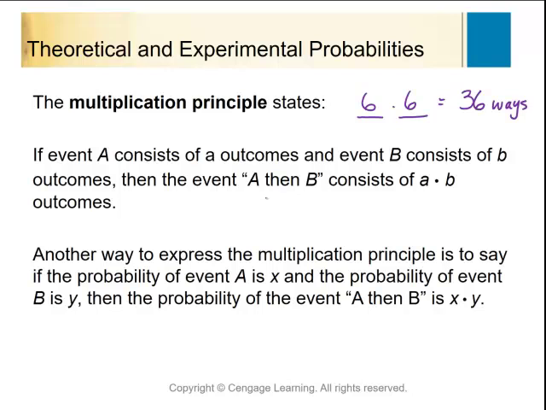And if you remember the 4 children problem, and I listed out the different ways to have 4 children, if I say I'm only going to have either a boy or a girl, then I say there are 2 choices for the first, 2 for the second, 2 for the third, and 2 for the last. And this would be 16 ways. And in that problem that I solved, I came up with 16 different ways to have those boys and girls with the 4 children.